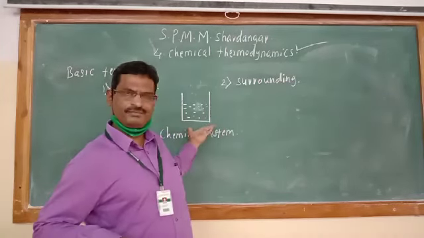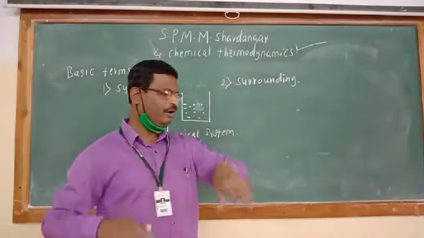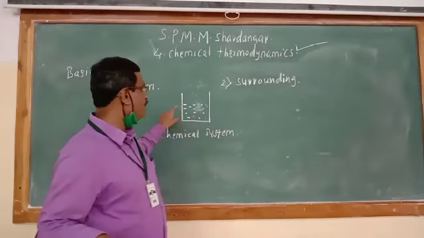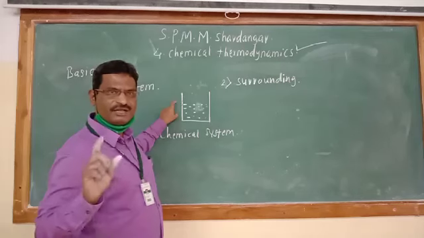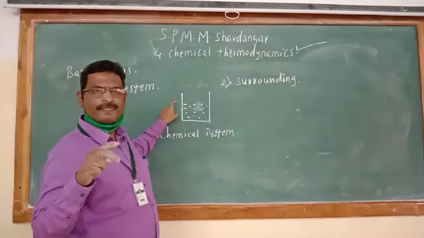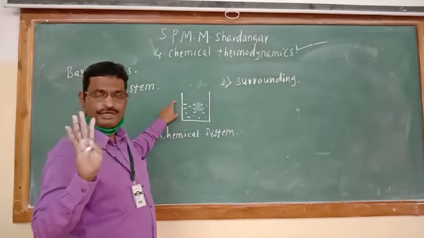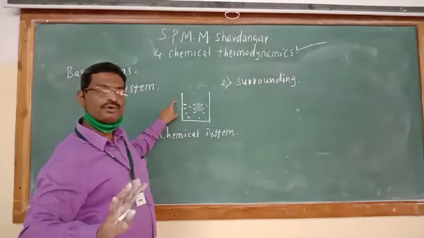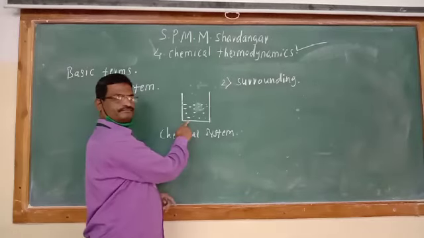This is a system, and the remaining part of the total universe is known as the surrounding of this system. What is surrounding? Surrounding is the part of the universe remaining just by excluding the system. If we exclude the system, the total universe is known as the surrounding of that system.